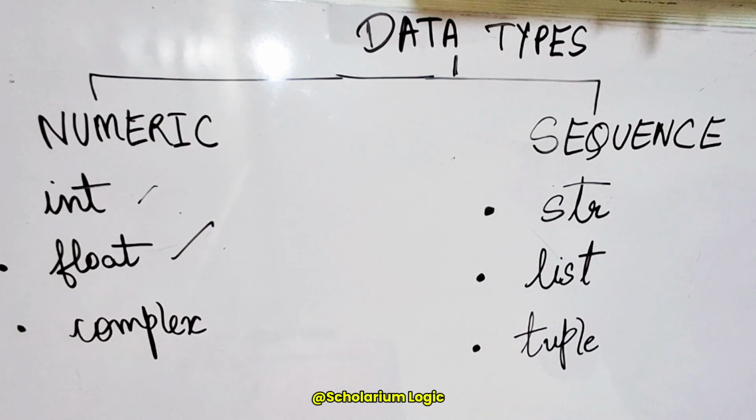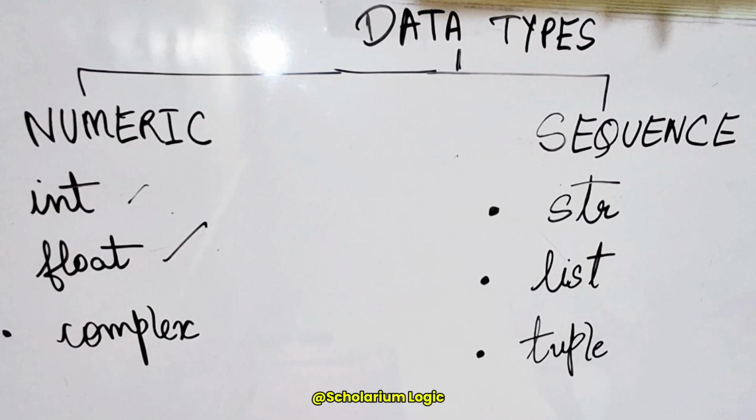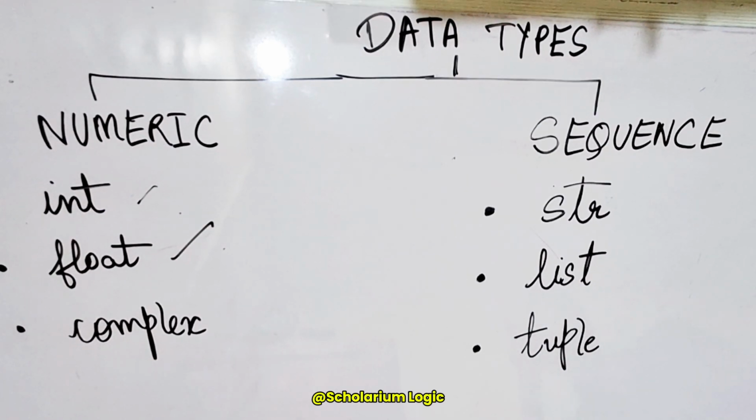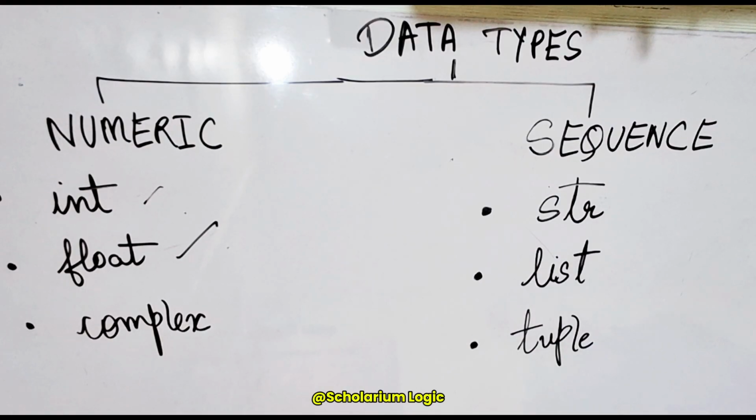If we talk about the difference between the integer data type and the float data type, integer doesn't have any size limit or any range-specific restrictions. It's unlimited in size. Only your system's available memory makes it limited. The integer data type uses the arbitrary precision method, whereas float uses the double precision format, and the float data type also has a specific range, below or above which, if we try to define floating point numbers, it either raises infinity or goes to an underflow condition. For the integer data type, there is no such specific formula representation, but for the floating data type, we do have a kind of formula representation. So that's what you need to remember about the integer data type and the floating point data type.